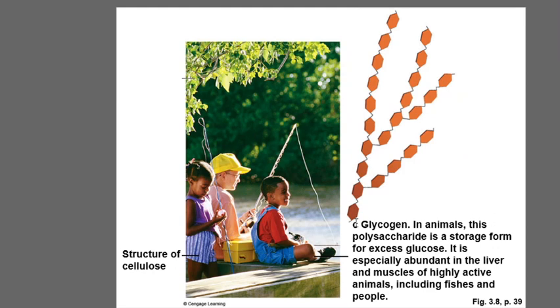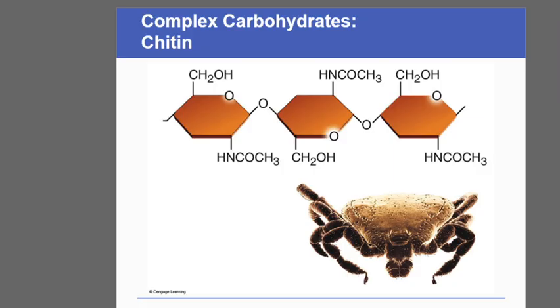Structure of cellulose, here we can see it, it is present everywhere. As we have discussed, glycogen in animals, this polysaccharide is a storage form of excess glucose. It is especially abundant in the liver and muscle of highly active animals including fishes and human beings. Another polysaccharide is chitin. Chitin is a polymer of N-acetyl glucosamine.